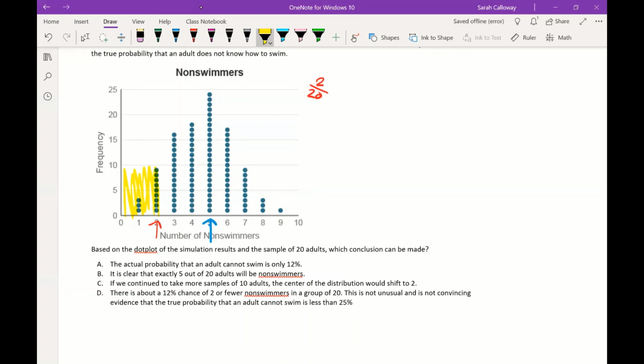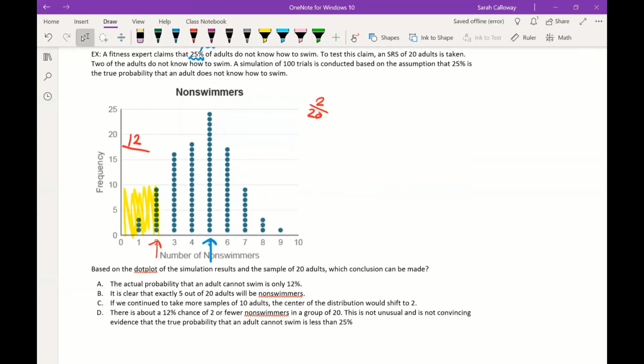So I've got 3, 6, 9, 12. So it looks like I've got 12 out of 100 trials, and so that's 12%. So 12% of the trials gave a result of 2 or fewer.